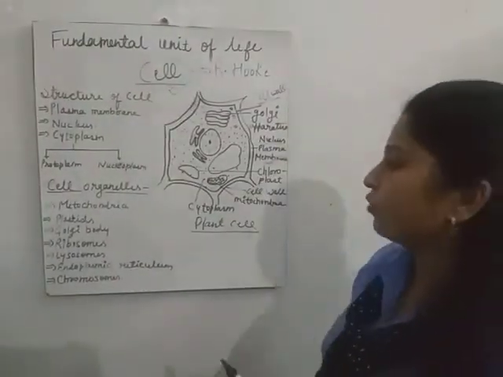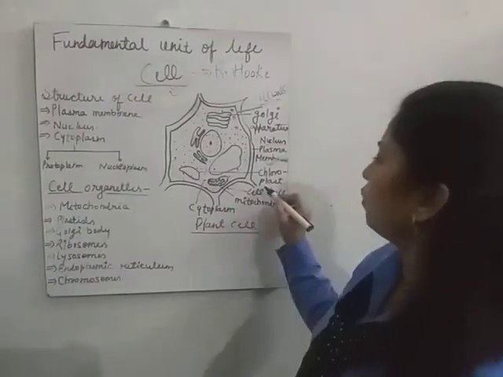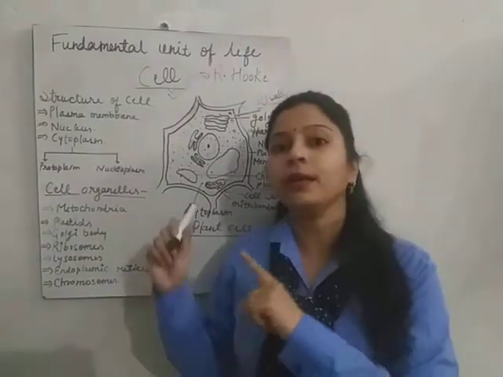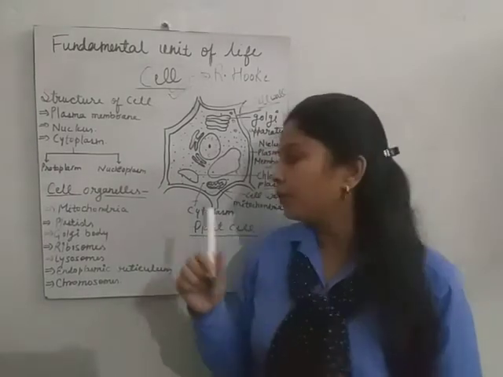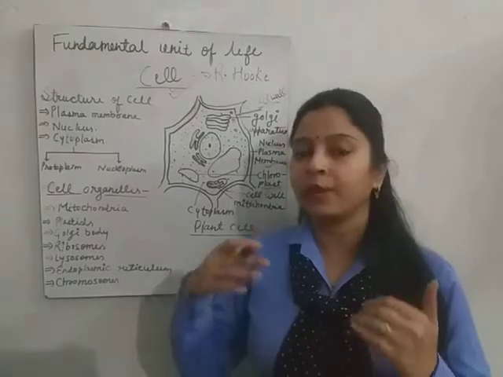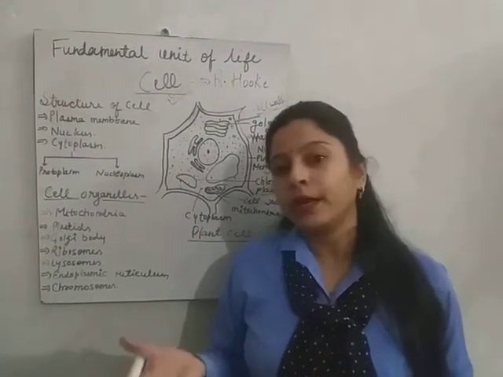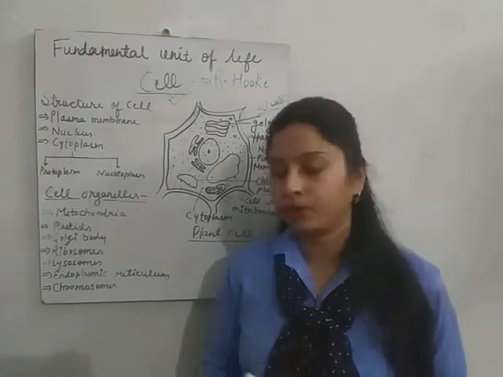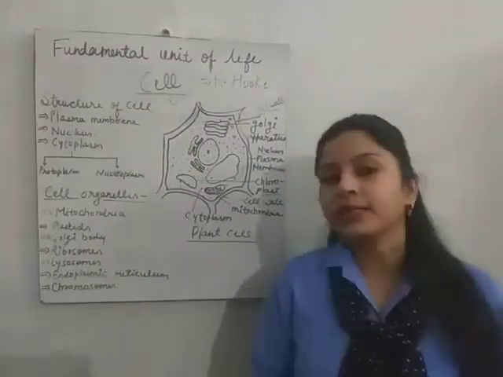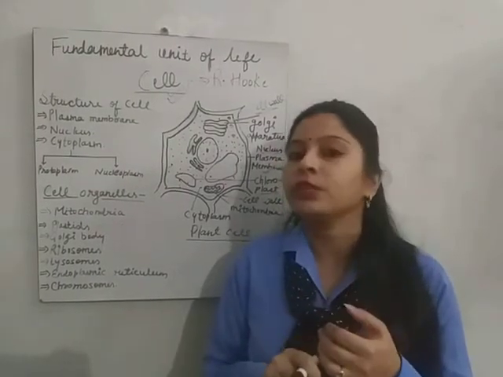I draw the structure of a plant cell. In this cell you can see here chloroplast. This is another organelle which is present only in plant cells, not in animal cells, because animals cannot synthesize their own food by the presence of sunlight and chlorophyll, because chlorophyll is not present in animals. It is present only in plants. That is the plastids. Now we are talking about the plant cell. So what are the plastids? Chloroplast. Next होते हैं chromoplast.